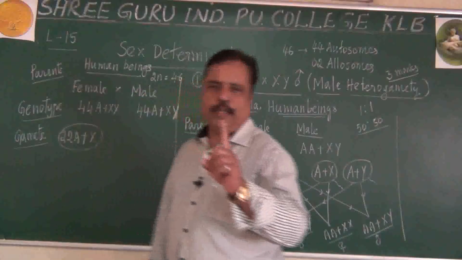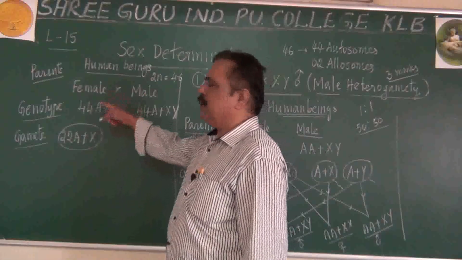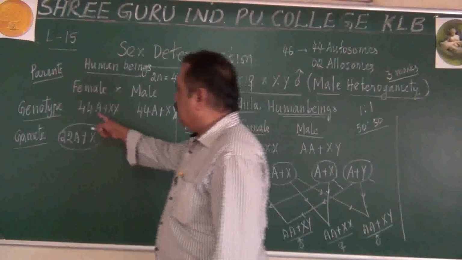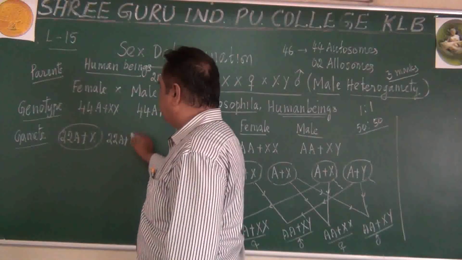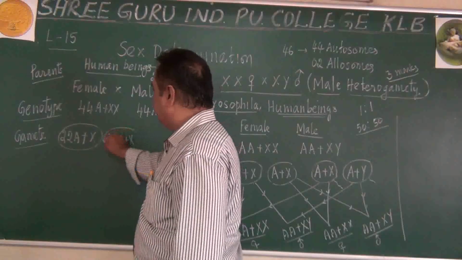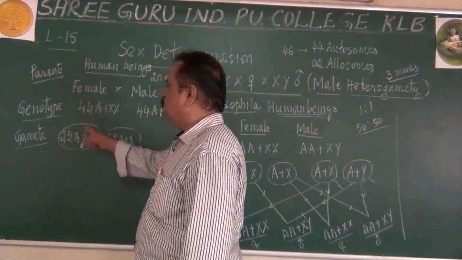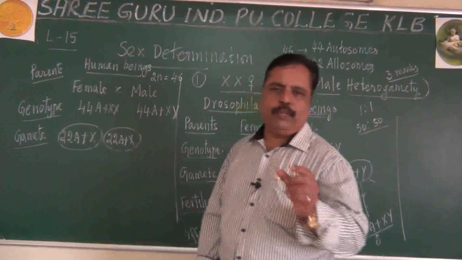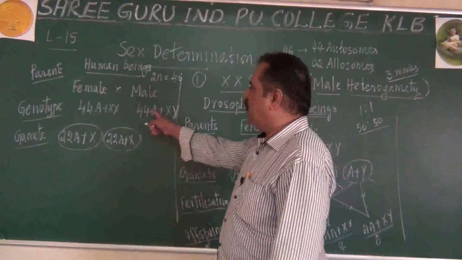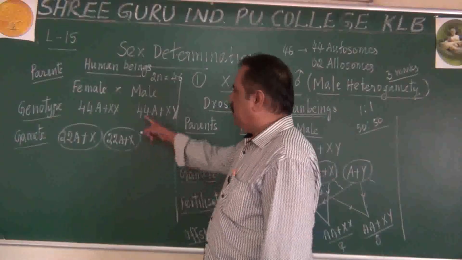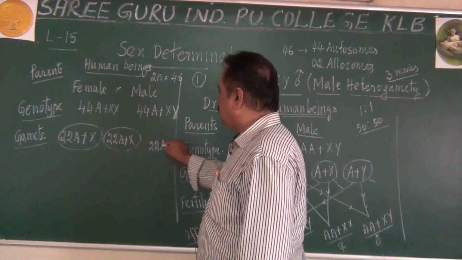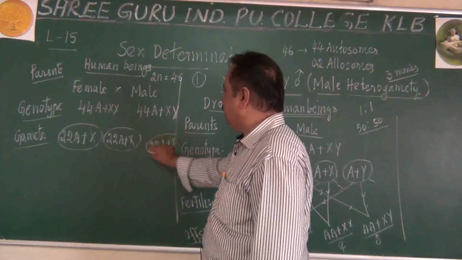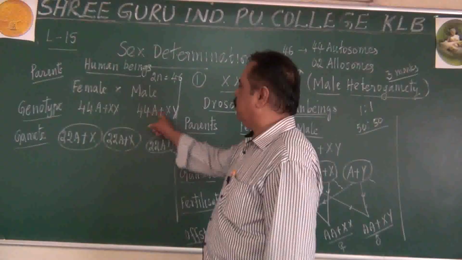This is one type of ovum produced by the female. Another ovum will also contain 22A plus, but that is X. So these two are ova. Gamete means ovum; the female gamete is ovum. What about the male gamete? Out of 44 autosomes, 22 autosomes plus X will become one type of sperm.